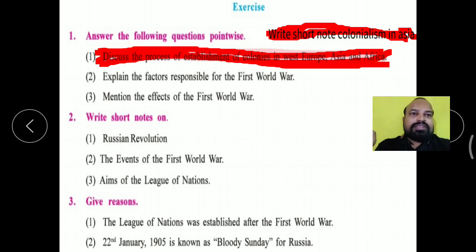Second question: discuss the process of establishment of colonies in East Europe, Asia and Africa. So what was the process? You have to write the answer to this question point-wise. How were the colonies in East Europe, Asia and Africa established?